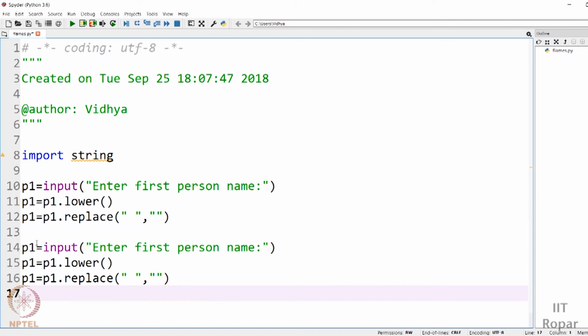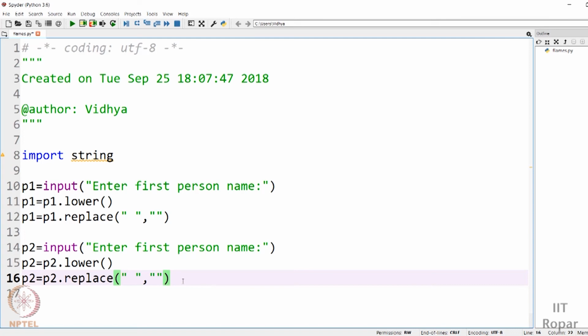So what have we done till now? We have got the name. We have converted everything into lowercase so that mismatches due to one being in uppercase and one being in lowercase don't occur. We have converted everything uniformly into lowercase. You can even do it for uppercase. The other thing we have done is trim the spaces. Wherever we had spaces, we have cut them off, and we now have just a sequence of characters. So we have to convert it into a list.